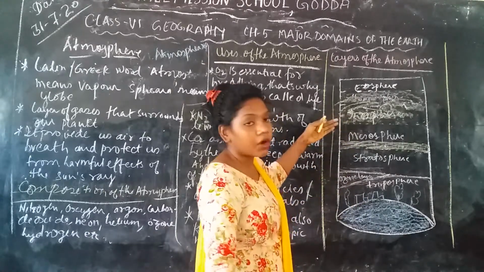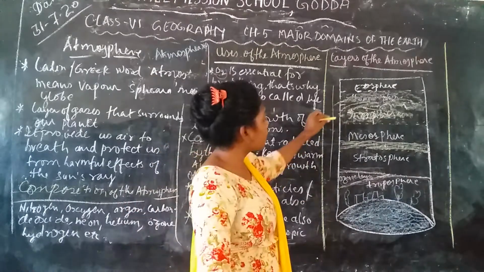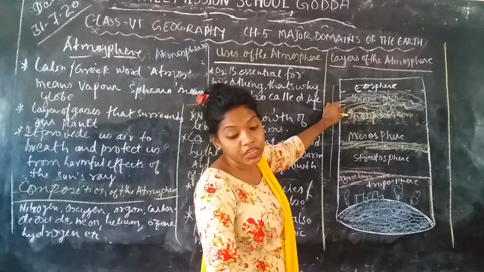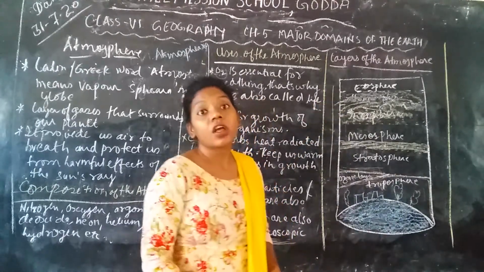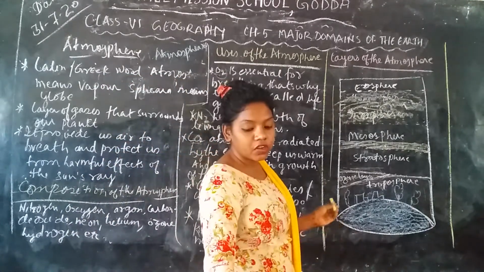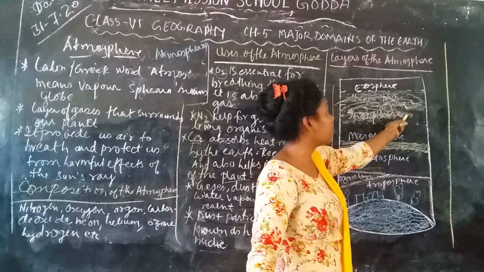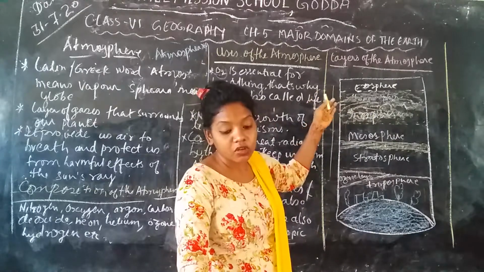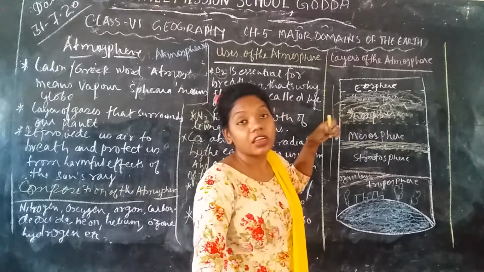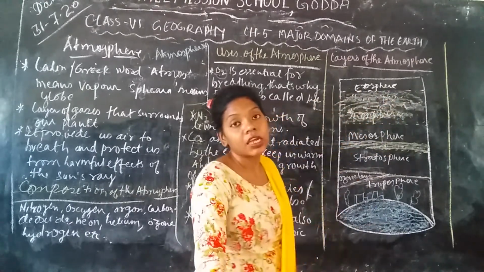Now we are going to talk about the ionosphere. This is the 4th layer of the atmosphere, and it is 400 km above the Earth's surface. It reflects the radio waves, and it is also helpful for communication purposes. It also radiates the radio waves. That is why various satellites are present in the ionosphere.